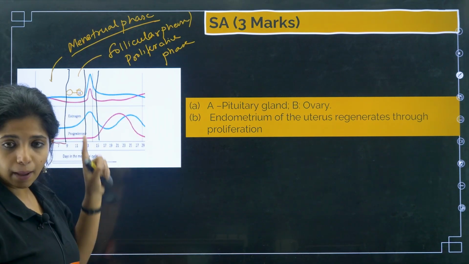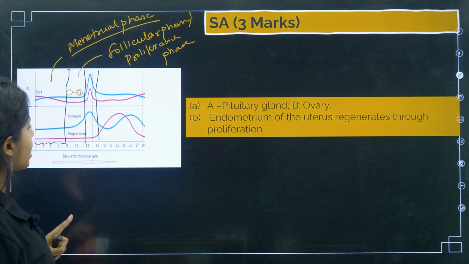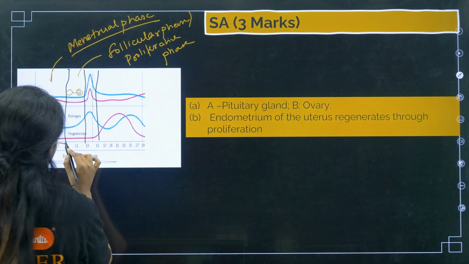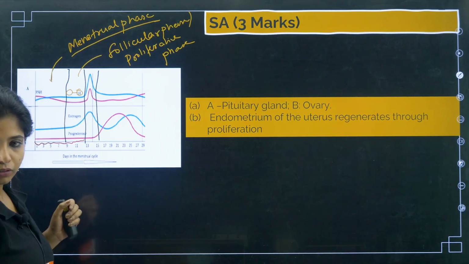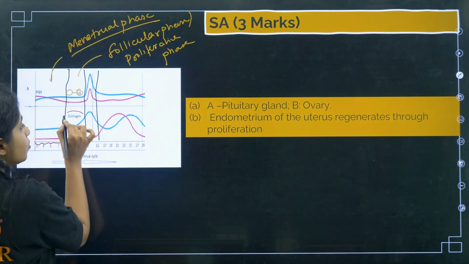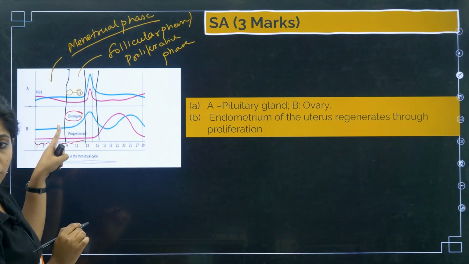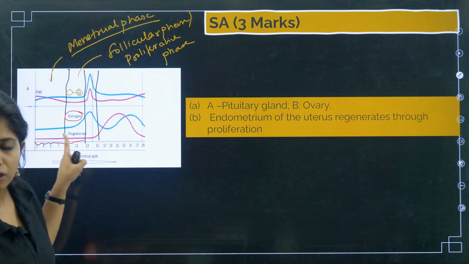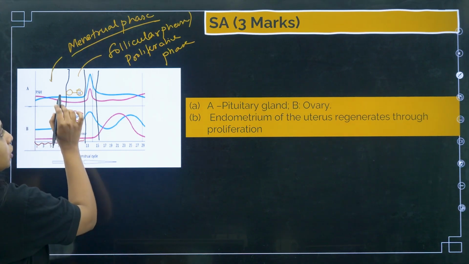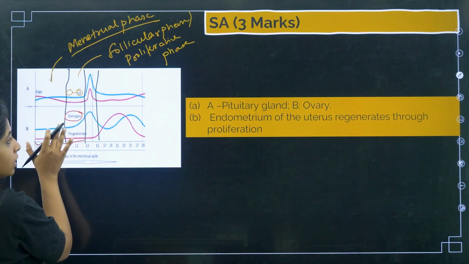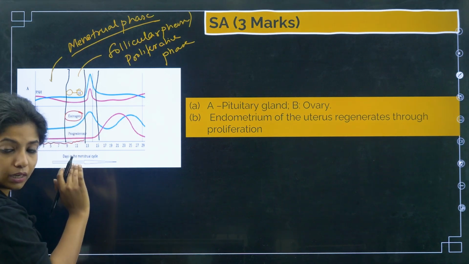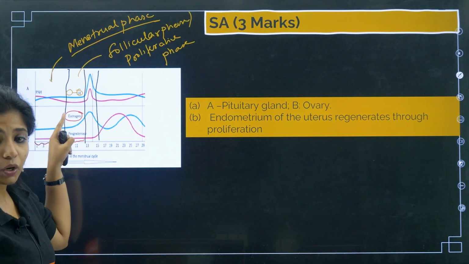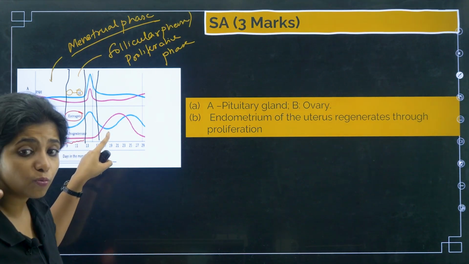So this follicular development happens over here, and while this is happening, one more thing happens, which is that the endometrium will start reforming. Slowly, it will start regenerating. And this happens because of the hormone estrogen. If you see, the hormone estrogen was nil over here. Progesterone also was not being produced very much, not nil, but not very much. Now slowly, during the follicular phase, what happens, children? The level of estrogen increases. Now when estrogen increases, at one particular point of time, when the amount of estrogen is way too much,